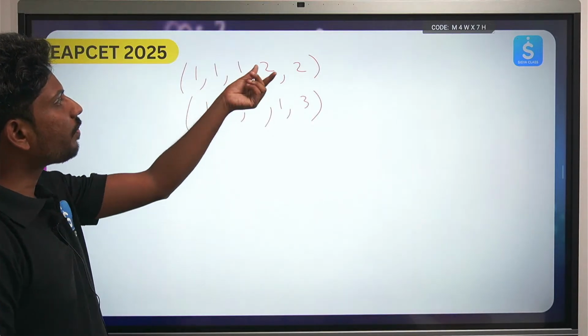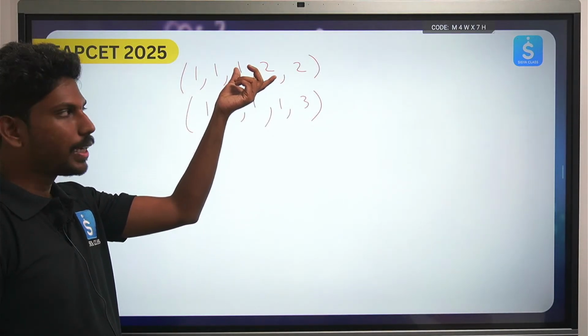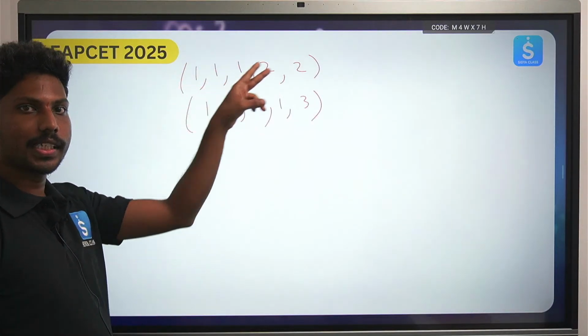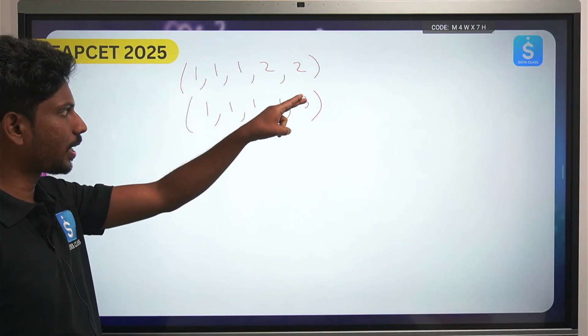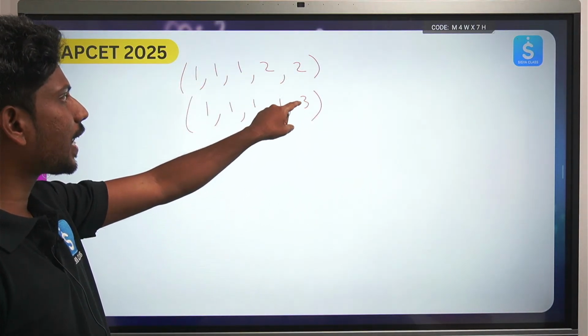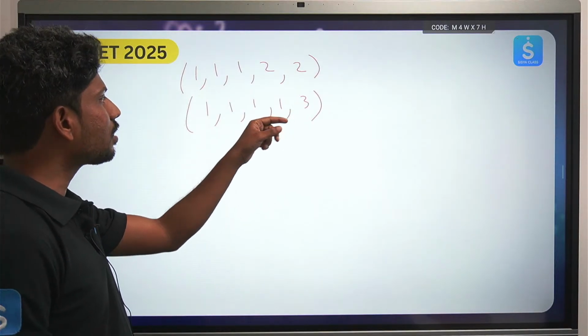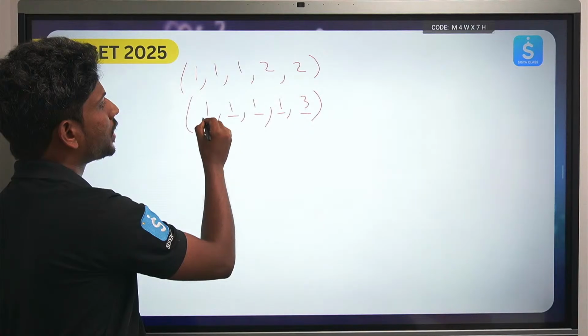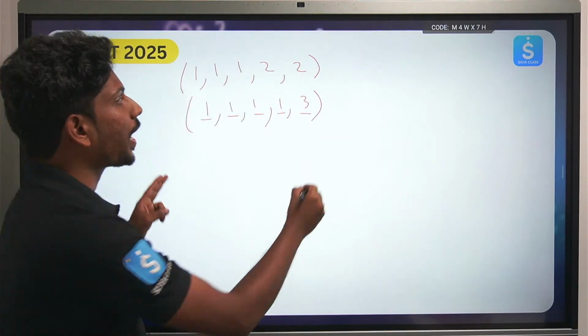But in how many different ways can you have this? Either 2 can come here, so in how many different ways can you get this? That's the question, right? And in how many different ways can you get 3? That's the question. So 3 can be placed here, here, here, here, here, so 3 can be placed in 5 ways.